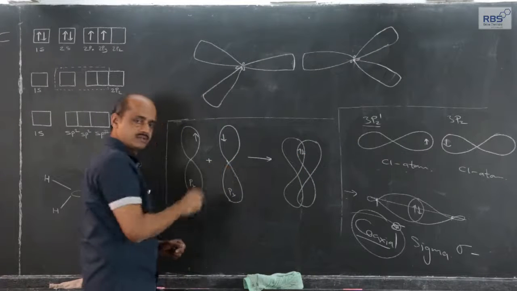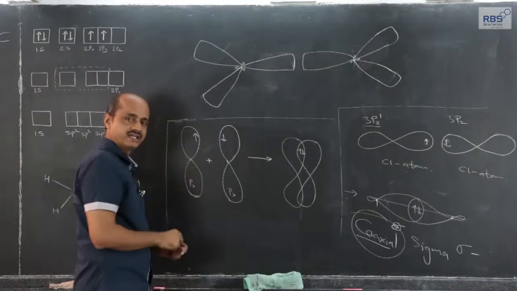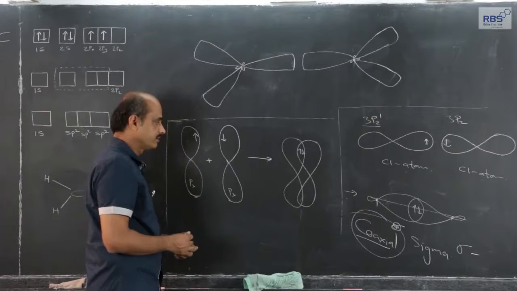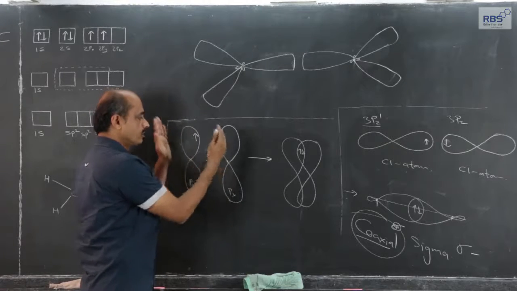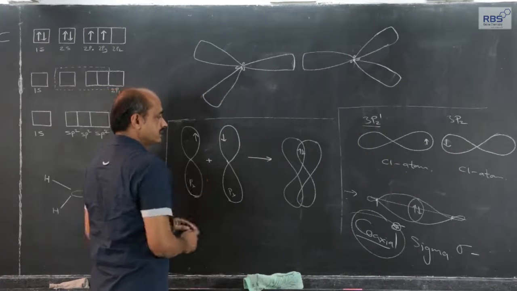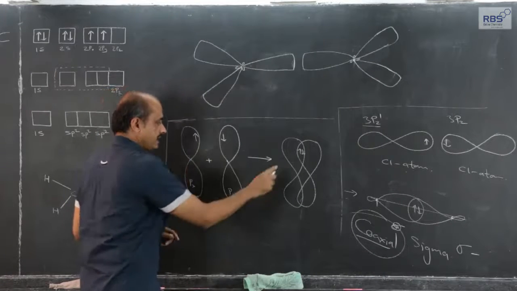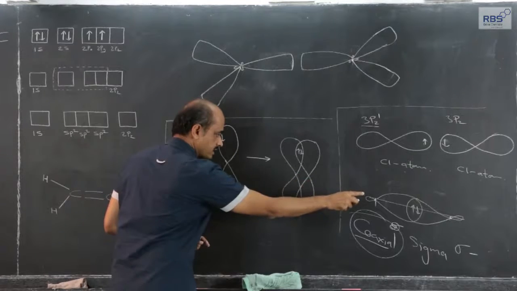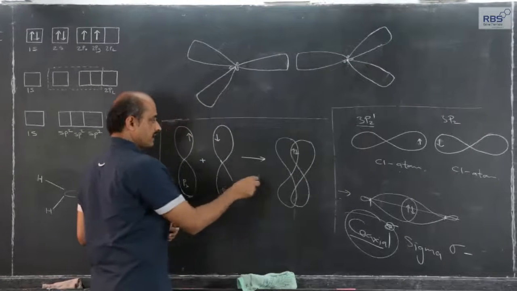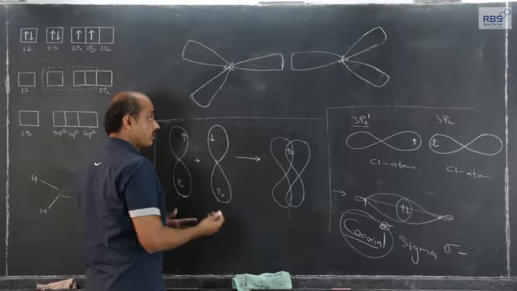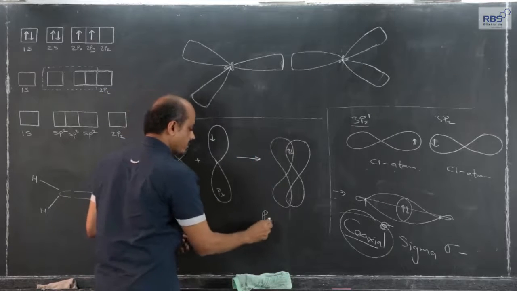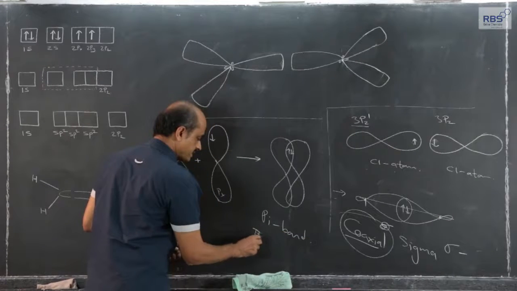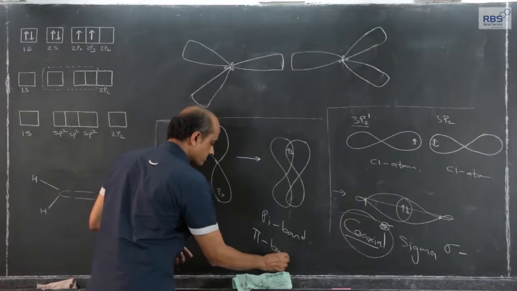This is the actual overlapping; in representation, we show it by lines for the convenience of writing the diagram. Actually, these two orbitals overlap in this lateral or parallel manner, and an electron pair is shared. Now, the difference between the covalent bond and this is why we call this a pi bond. We represent it by using this symbol, pi bond.